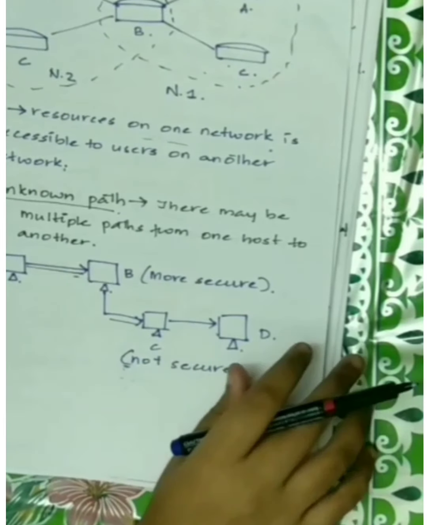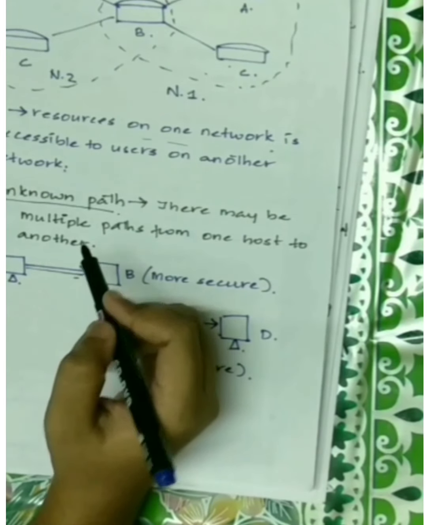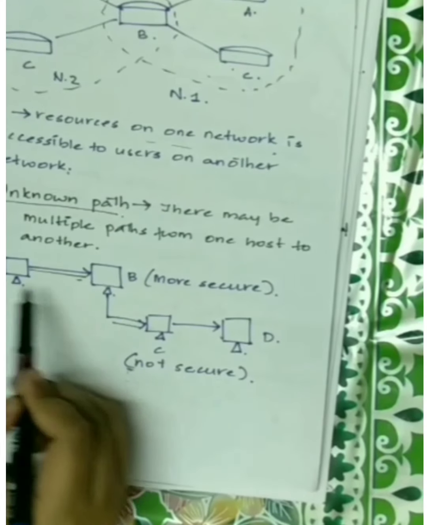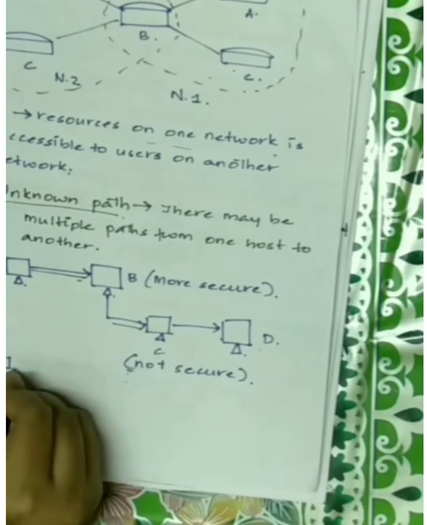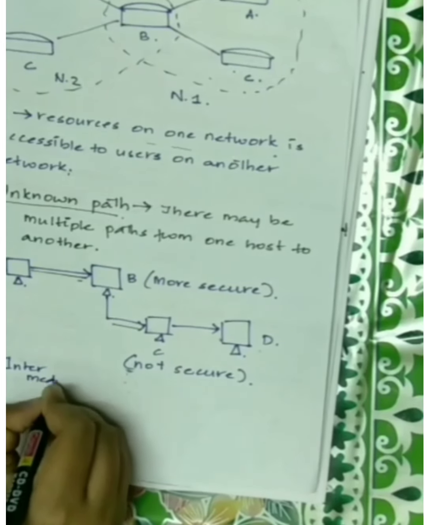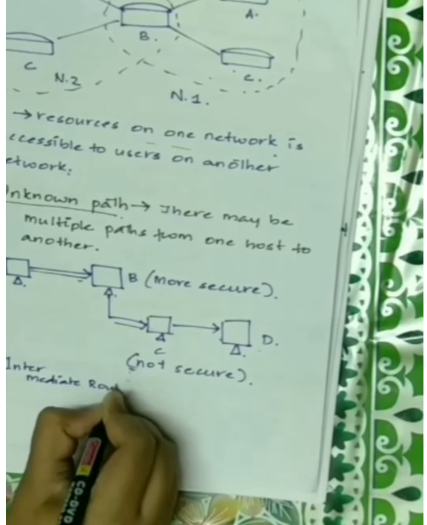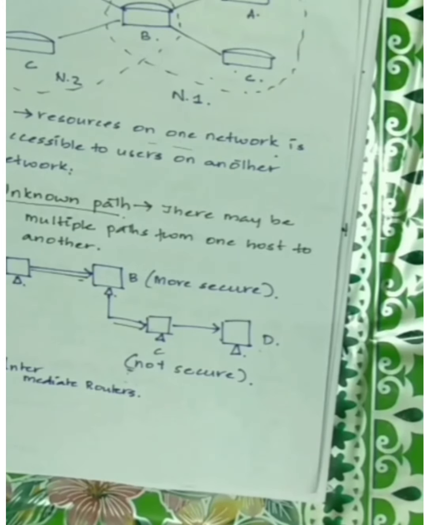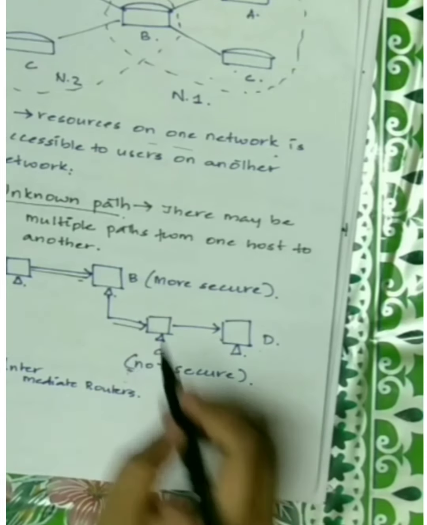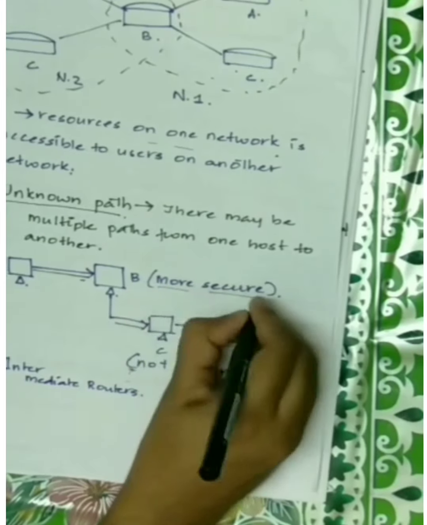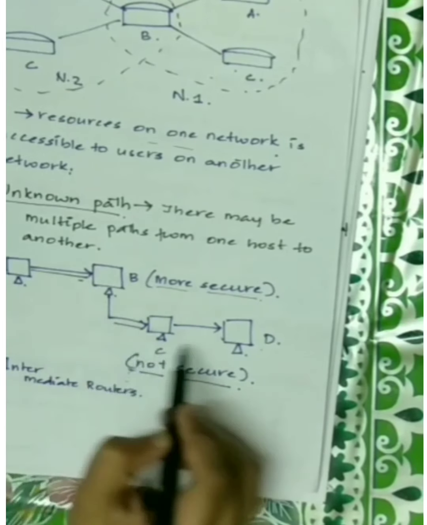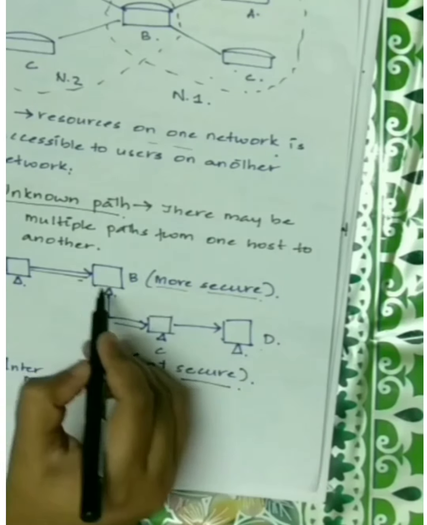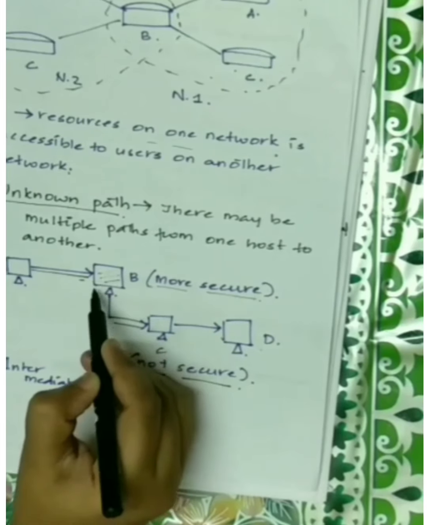Okay. Now the next reason is unknown path. Suppose we have to send a message from one device A to another device D. As you can see from the figure, here B is more secure and C is not secure. Here B and C are intermediate routers through which the data or the resources are being shared from A to D. So the resources, when they reach B, it is more secure. The B is having more security, which means that it cannot be invaded by anyone outside. But C is not secure. This can be used by an attacker to intercept the resources at C. Okay, that is what we have discussed in this figure.